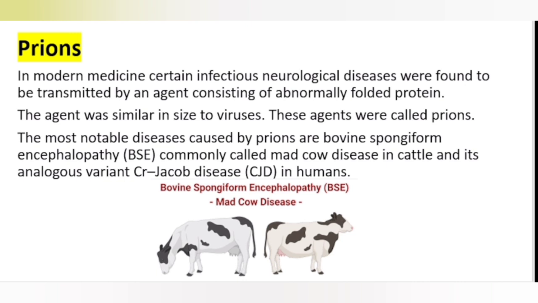In modern medicine, certain infectious neurological diseases were found to be transmitted by an agent consisting of abnormally folded protein. The agent was similar in size to viruses, but these agents were called prions because they don't have a genetic material. They have only protein. The most notable diseases caused by prions are bovine spongiform encephalopathy (BSE), commonly called mad cow disease in cattle, and its analogous variant Creutzfeldt-Jakob disease (CJD) in humans.